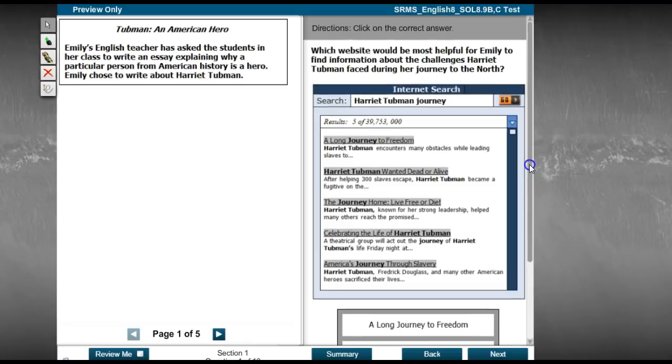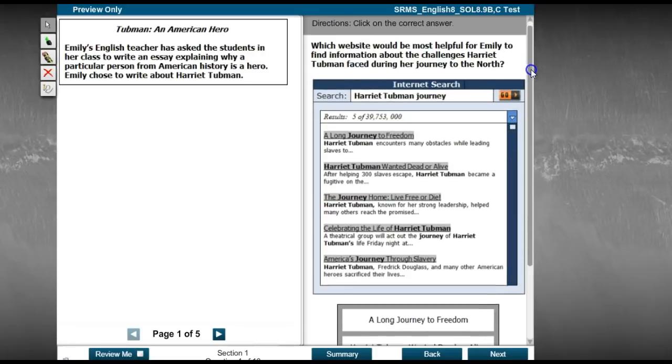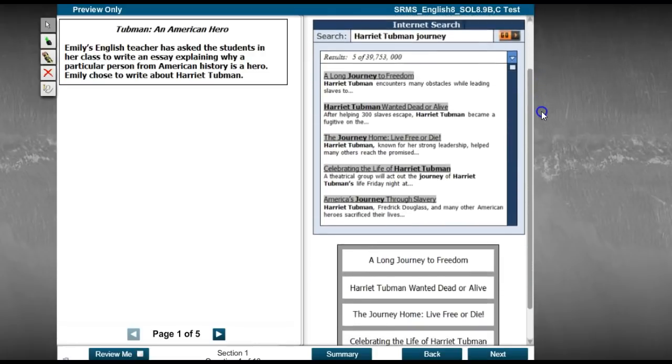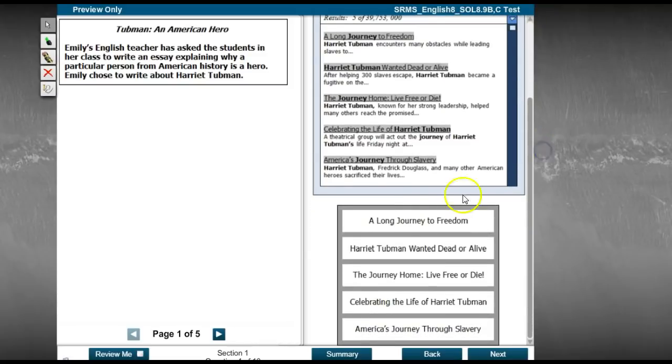So the question is, which website, it only says one, will be most helpful for Emily to find information about the challenges Harriet Tubman faced during her journey to the north? So you're choosing A Long Road to Freedom, Harriet Tubman Wanted Dead or Alive, The Journey Home, Celebrating the Life of Harriet Tubman, or Her Journey Through Slavery.